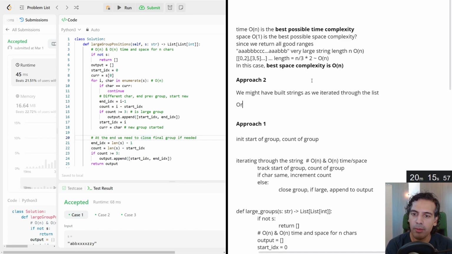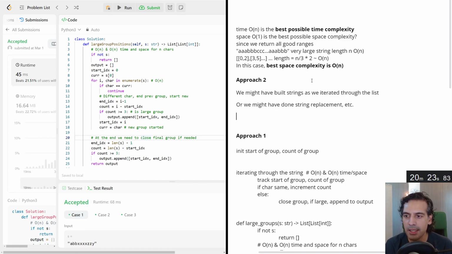Or we might have built strings as we iterated through the list, or we might have done string replacement, etc. All of these are technically valid in that you will get a solution, but they're generally pretty inefficient in specific ways.